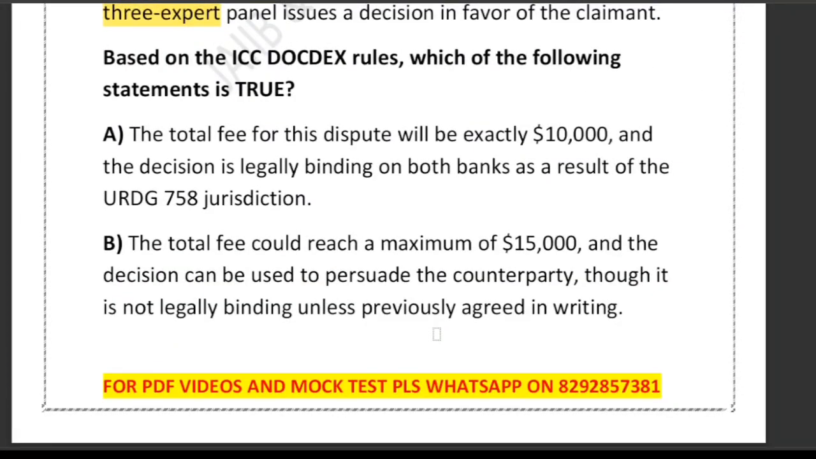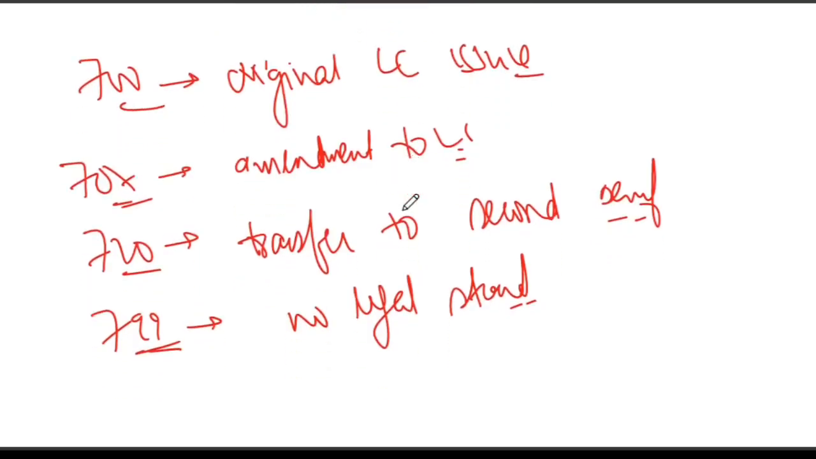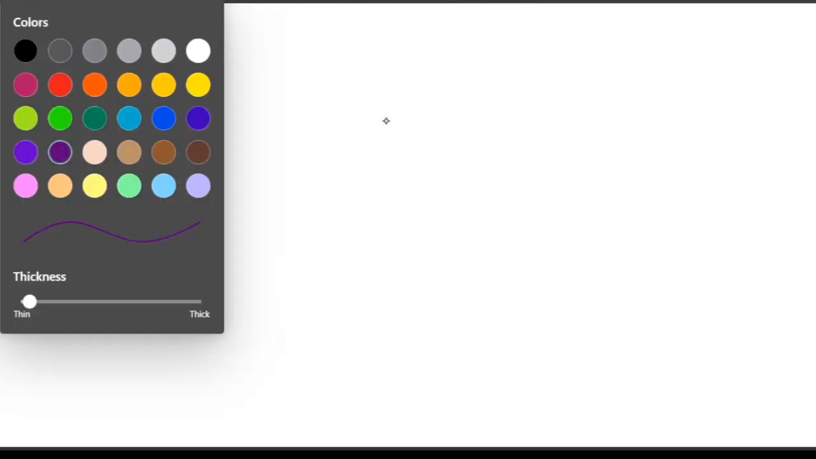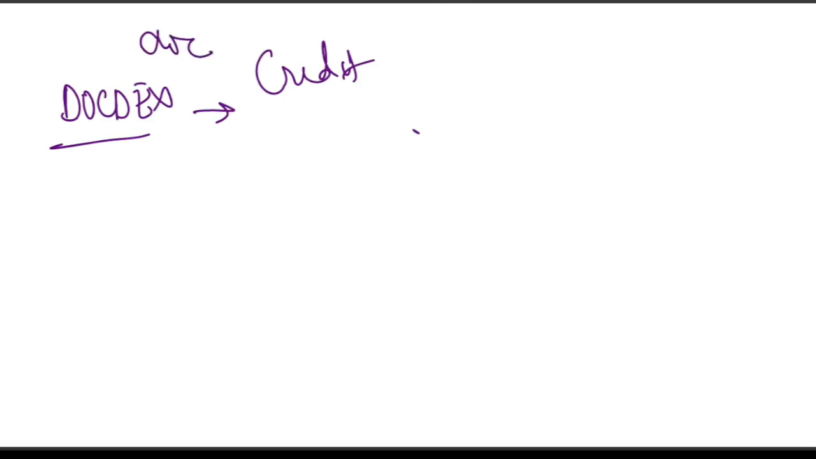Very good question it is. First of all, what is DOCDEX? Let me explain a little bit about this. It stands for Documentary Credit Dispute Resolution Expertise. Every time one question is being asked, so please have a clear clarity of this DOCDEX. Even if you don't have the basics, I will make it clear. In simple words, it is an expert opinion system.